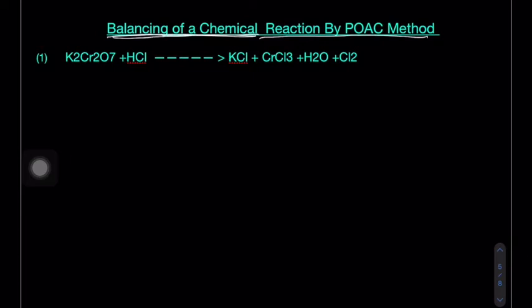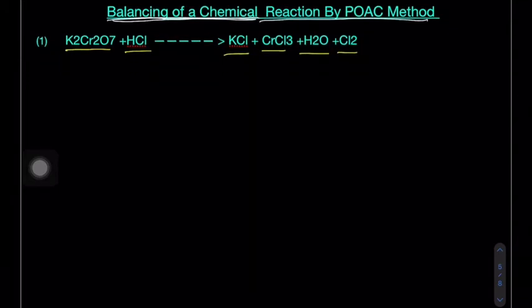Let's suppose here K2Cr2O7 plus hydrochloric acid gives KCl, CrCl3, H2O and Cl2. Now how to balance this equation?